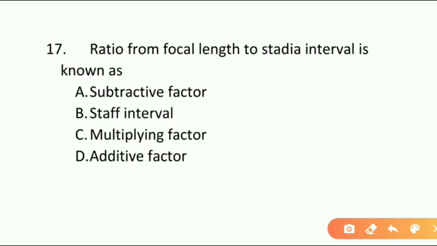Ratio of focal length to stadia interval is known as? Option A, subtractive factor. Option B, staff interval. Option C, multiplying factor. Option D, additive factor. And the correct answer is multiplying factor, for the ratio of focal length to the stadia interval.